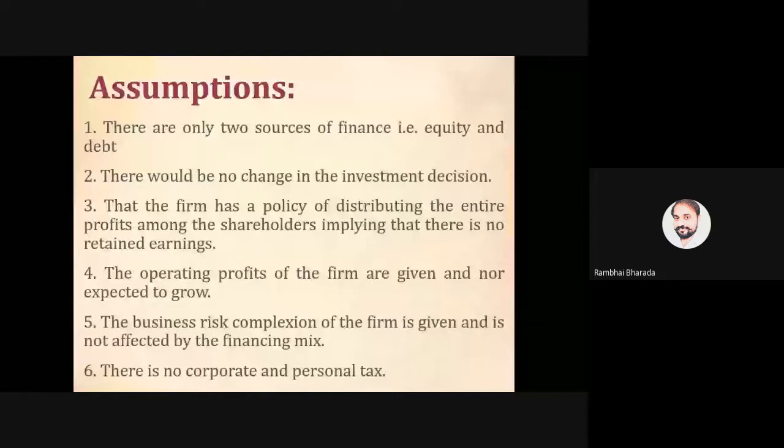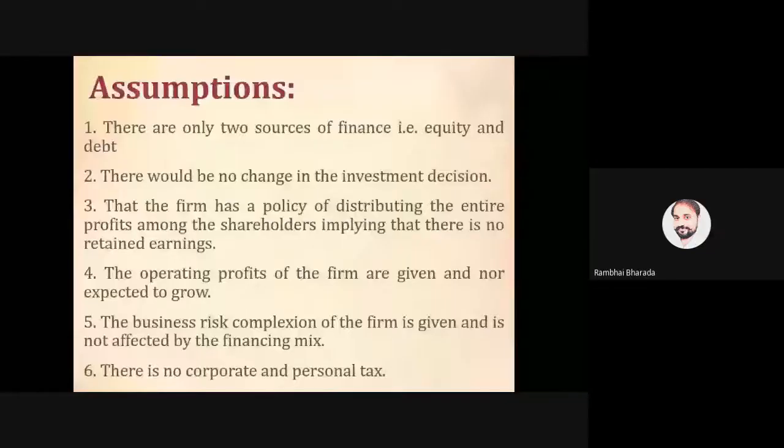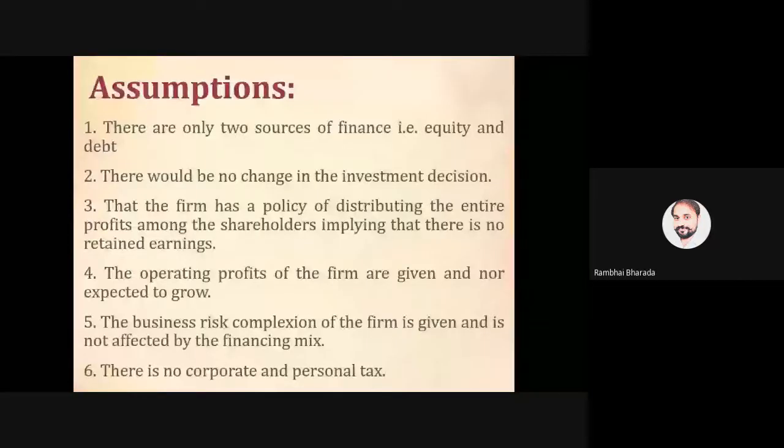See, this slide carries 8 marks. It may be asked in 8 marks or in 4 marks. A question like: explain the assumptions of capital structure theories or the NI approach theory. So number one, there is only equity and debt. Number two, there would be no change in investment decisions. Once the decision is done, there is no change. Once the company has issued equity shares, it is issued. Once the company has issued debentures, it is issued. There is no change in equity, and no change in debt and debentures. Once the investment decision is done, there is no change in the decision.